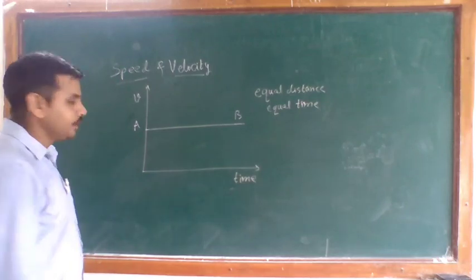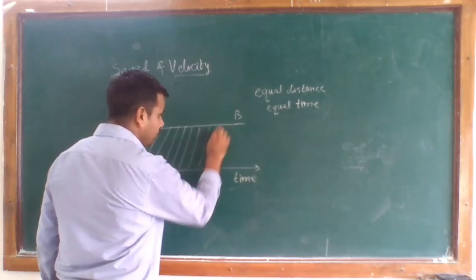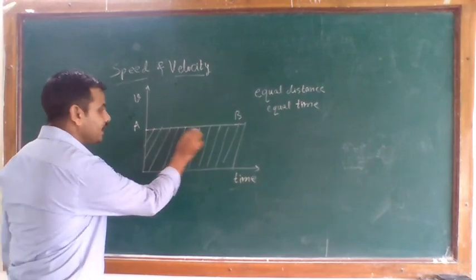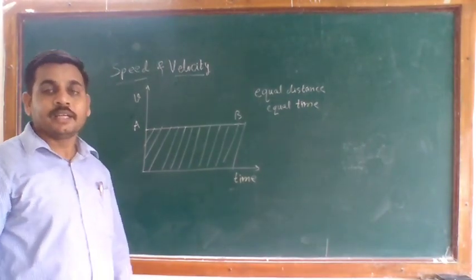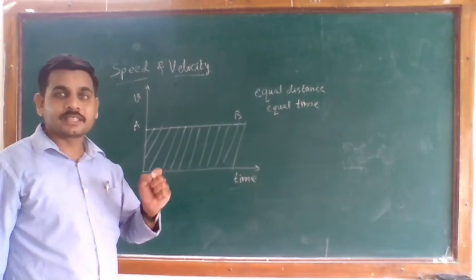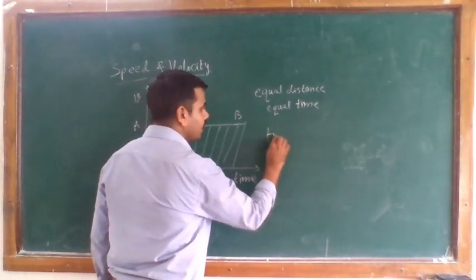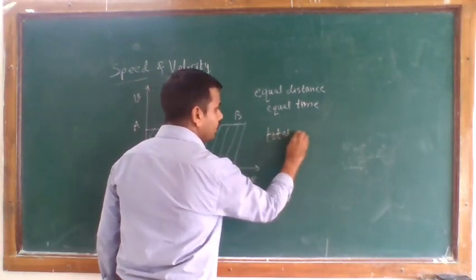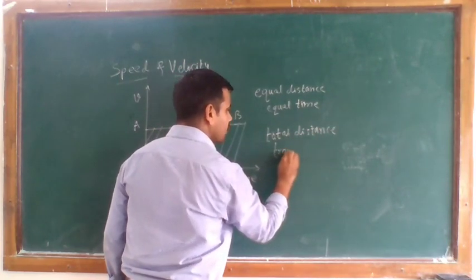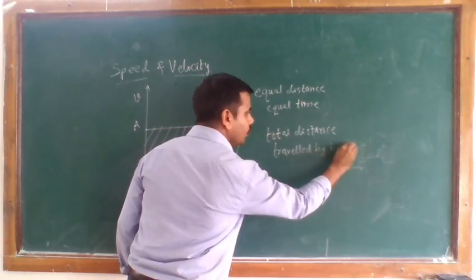In this graph, the area under the curve, this shaded region of the straight line graph, gives the total distance traveled by that body or object.